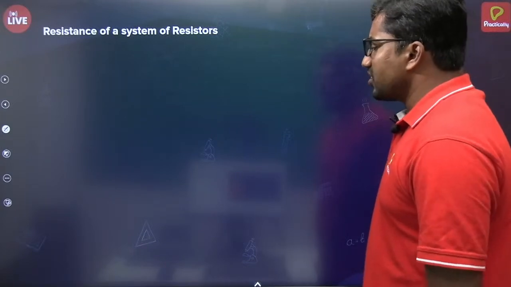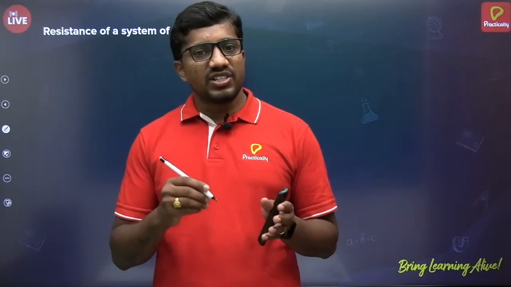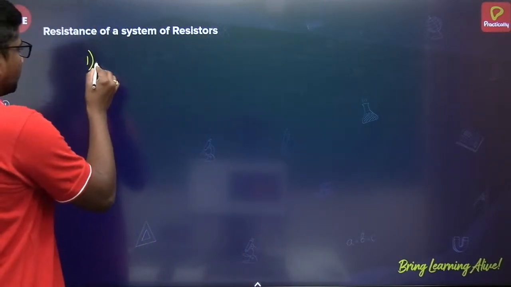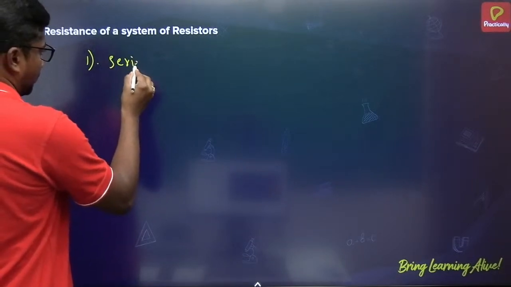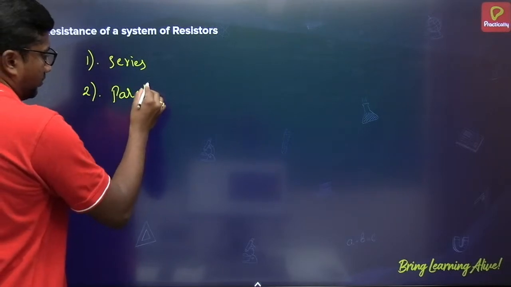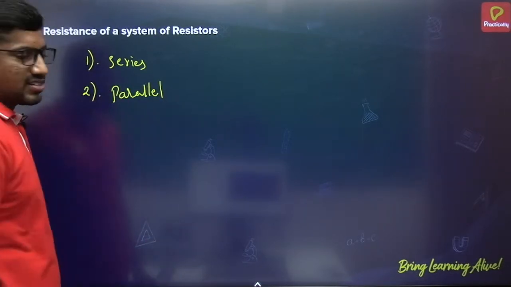Resistance of a system of resistors. Generally these resistors can be connected in various combinations. Mainly there are 2 combinations in which these resistor systems can be connected. One is series combination and secondly parallel combination.